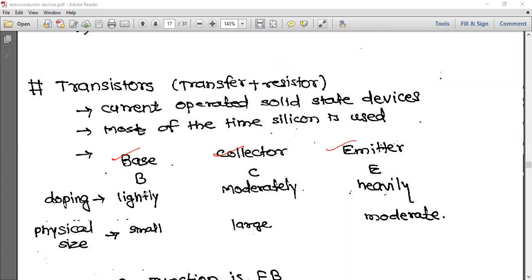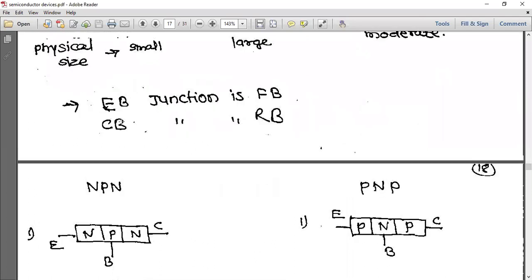Base is lightly doped. Collector is moderately doped. Emitter is heavily doped. Physical size: base is small, collector is large and emitter is moderate. Yesterday I told you the three brothers story, right? That is what this is. The emitter-base junction is always forward biased, and the collector-base junction is reverse biased.